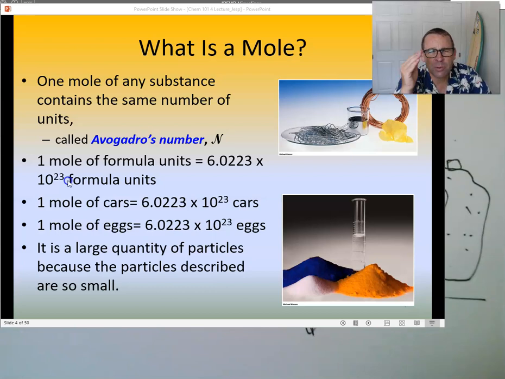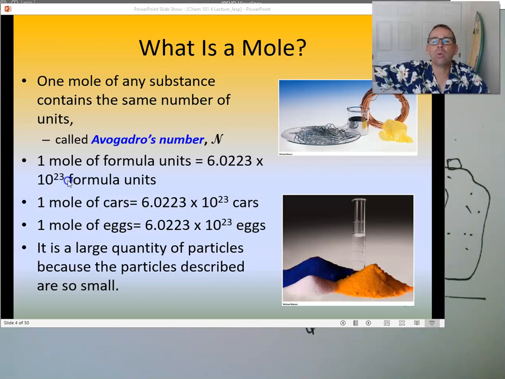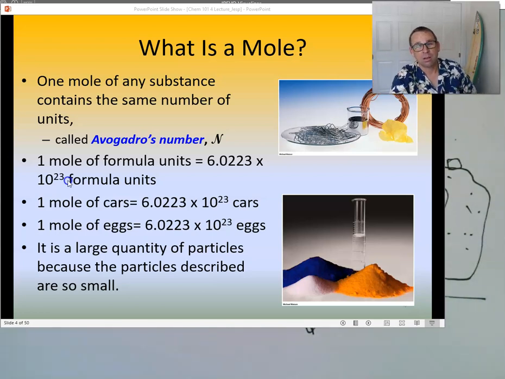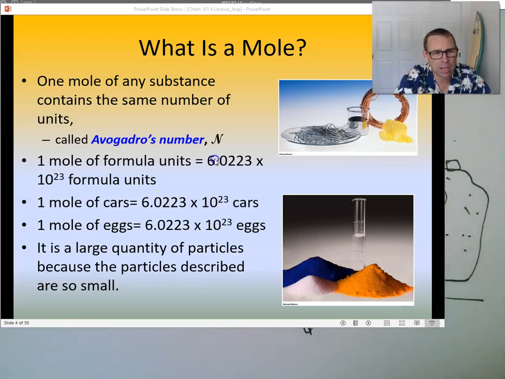I can't remember exactly, but if you had a stack of papers and each stack was stacked on top of itself and there was 1 mole of paper, it would go all the way to the sun and back several times, right? So this is a huge number. Times 10 to the 23rd means you have to take that 6 and move it over 23 times. Okay?